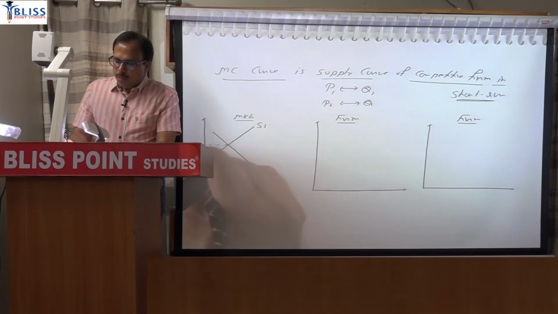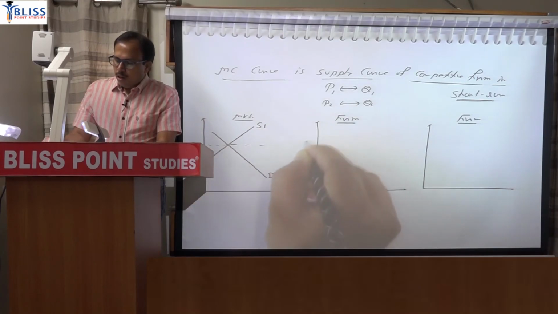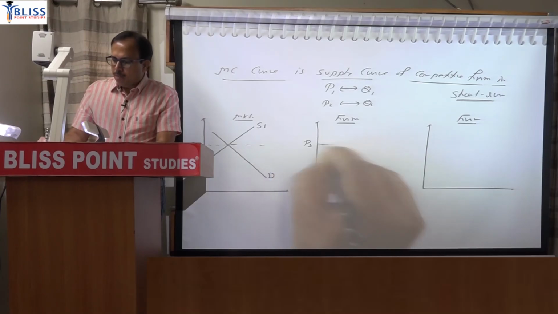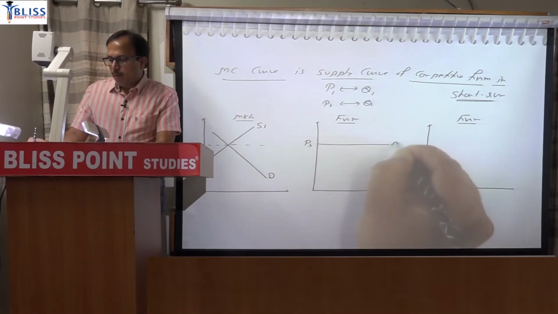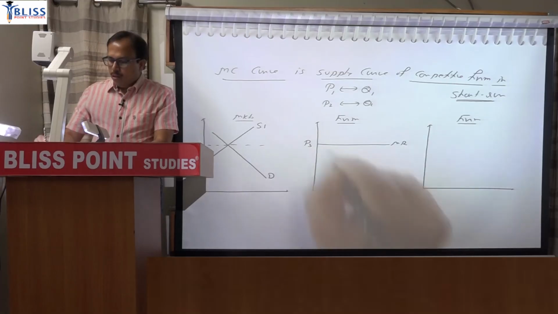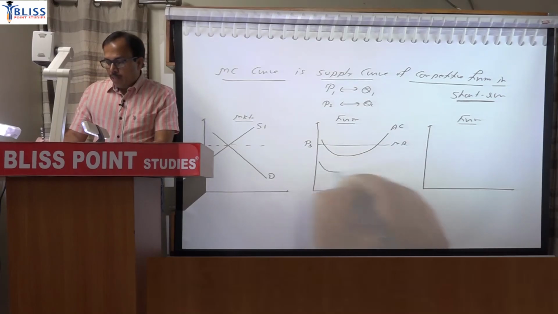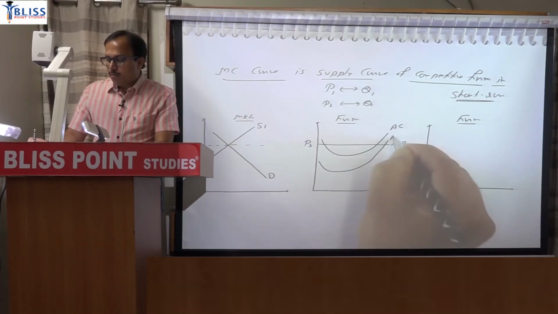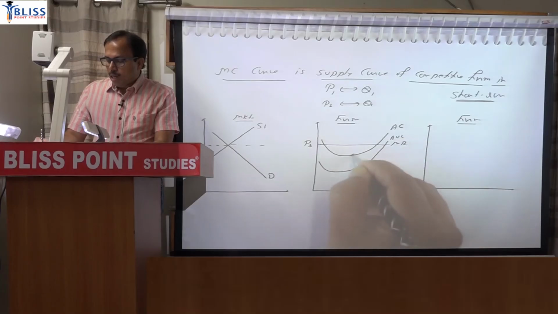Mark this price as P3. Now whatever the price, the firm will accept that price and MR will be equal to that. Draw the average cost line anywhere. Draw the average variable cost line below that, and MC passing through the minimum point of both.